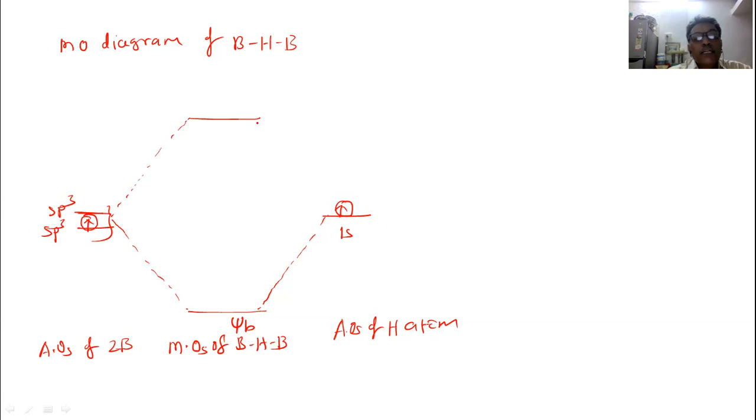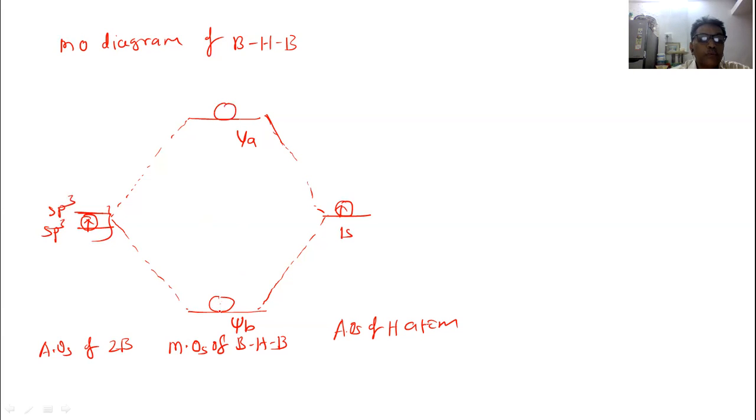Okay, antibonding molecular orbital, it is psi star b, antibonding molecular orbital is formed here. So let us represent this antibonding molecular orbital as psi a, where a stands for antibonding. Now see here, this is one bonding molecular orbital, this is antibonding molecular orbital.